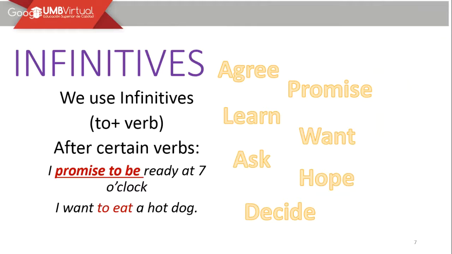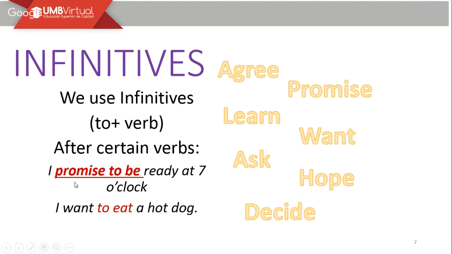For the infinitives, we use to plus verb in the infinitive form after certain verbs. This one is going to be the first use, as we saw before. Agree, promise, learn, want, ask, hope, and decide. All of these verbs are going to be followed by an infinitive, right? I promise to be ready at 7 o'clock. I want to eat a hot dog.